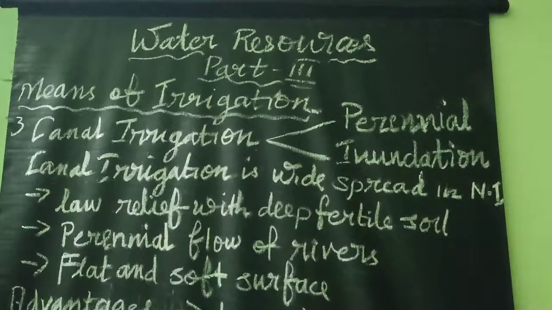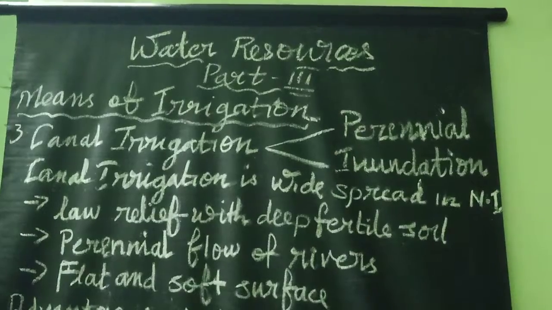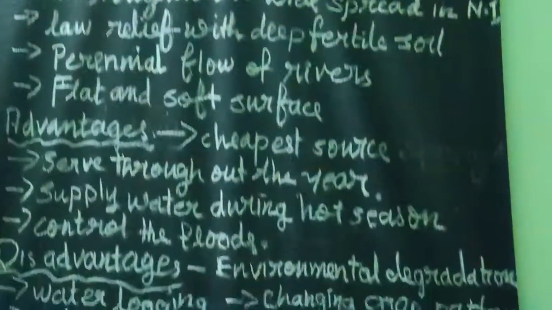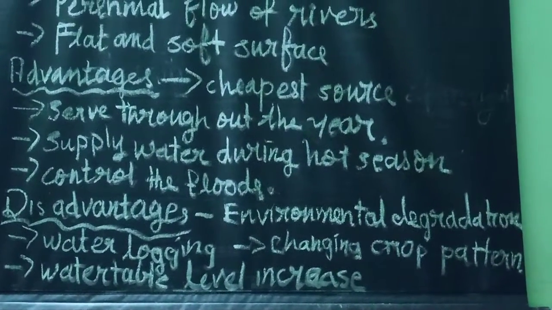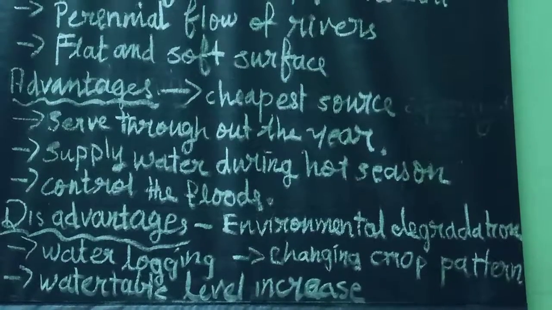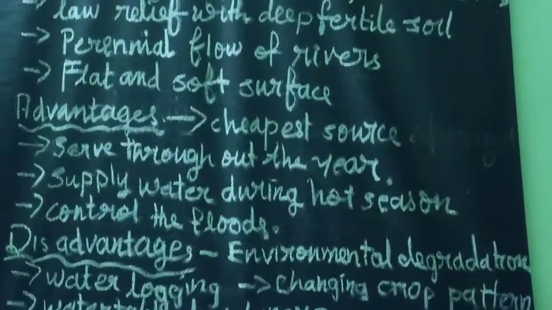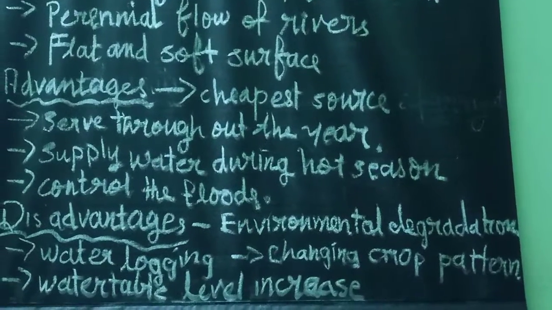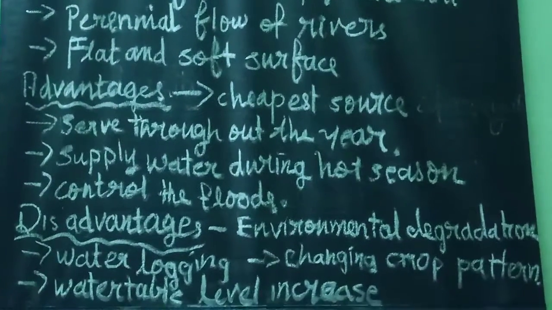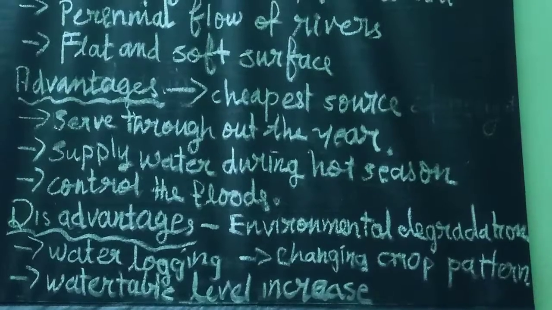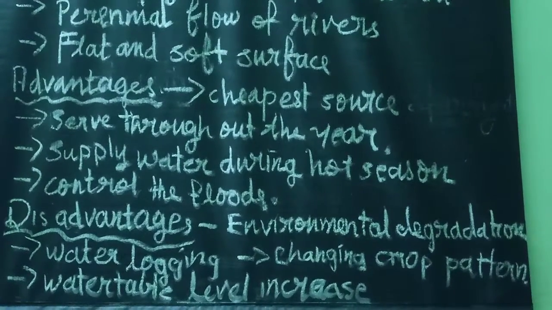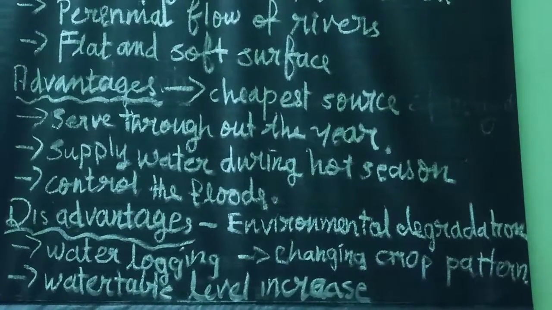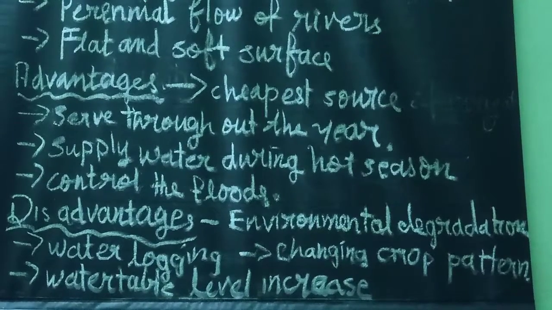Now, what are the advantages of canal irrigation? Whether it is a perennial canal or an inundation canal, so many advantages are there. As these canals serve throughout the year, the agricultural production of that area increases automatically.